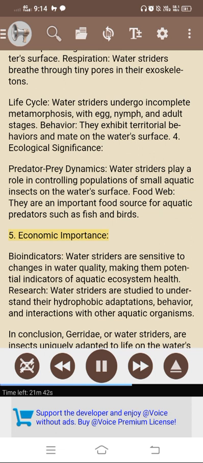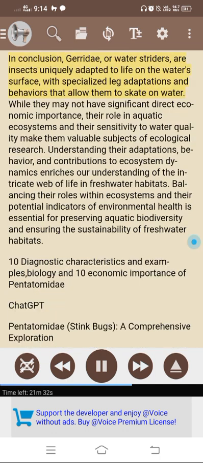5. Economic importance. Bioindicators. Water striders are sensitive to changes in water quality, making them potential indicators of aquatic ecosystem health. Research. Water striders are studied to understand their hydrophobic adaptations, behavior, and interactions with other aquatic organisms. In conclusion, Gerridae, or water striders, are insects uniquely adapted to life on the water's surface, with specialized leg adaptations and behaviors that allow them to skate on water. While they may not have significant direct economic importance, their role in aquatic ecosystems and their sensitivity to water quality make them valuable subjects of ecological research.